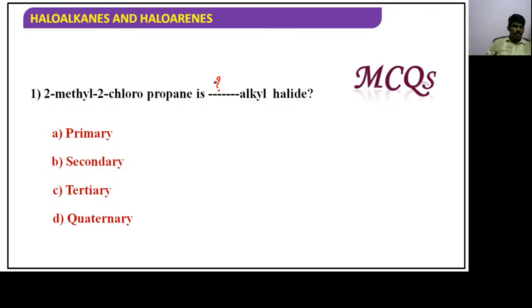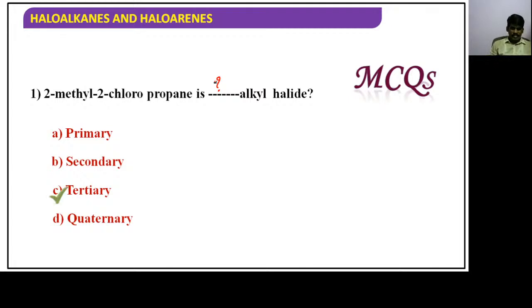2-methyl 2-chloropropane is which type of alkyl halide? Is it primary or secondary or tertiary, quaternary? Let's see how many of you have done correct answers.